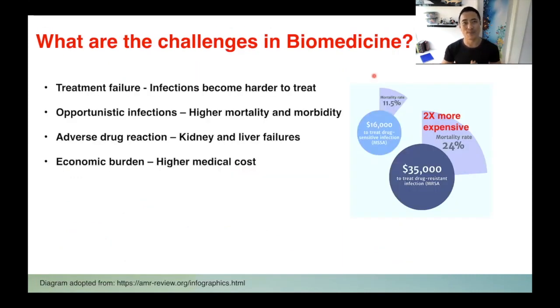What are the challenges in biomedicine? Well, the first thing that I can really foresee is treatment failure, because infections become harder to treat, and this will add on opportunistic infections, which increase mortality and also morbidity. In order to kill all these bacteria in one shot, we need to increase the use of antibiotics. This will directly increase the adverse side effects, which involve kidney failure and also liver failure. Because of hospitalization, admission, and increased use of antibiotics, this will impose a huge economic burden on healthcare.